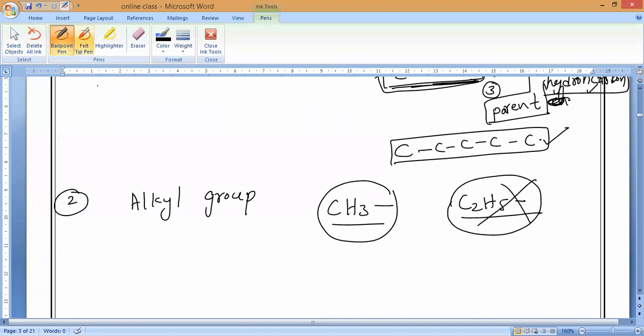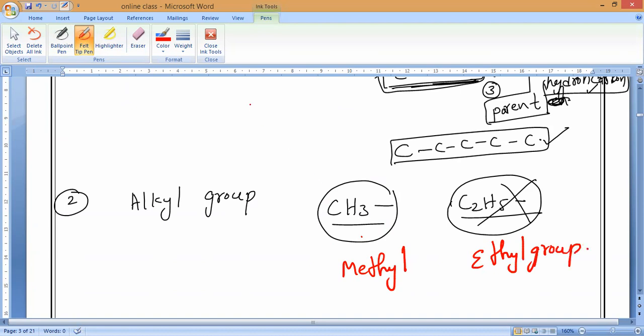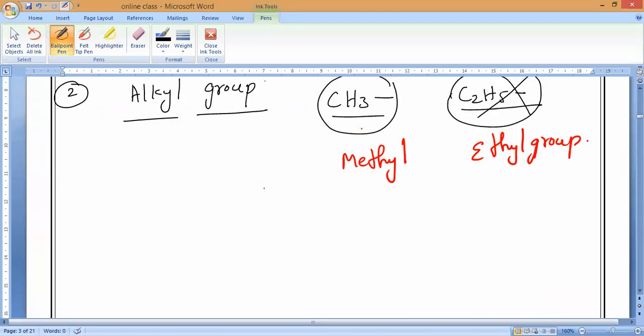What is this alkyl group's name? Anybody can say? Methyl. Understand? Methyl. That's all. And this one is called what? Ethyl. Understand? So, based upon these two alkyl groups only, we have all the compounds in class 10. That is our second step. So what we have to do is identify the alkyl group. Do you understand, Bhumika? Jesse? Varshini?